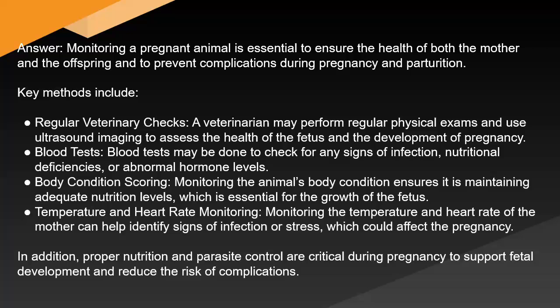Blood tests may be done to check for any signs of infection, nutritional deficiencies, or abnormal hormone levels. Body condition scoring. Monitoring the animal's body condition ensures it is maintaining adequate nutrition levels, which is essential for the growth of the fetus. Temperature and heart rate monitoring. Monitoring the temperature and heart rate of the mother can help identify signs of infection or stress which could affect the pregnancy. In addition, proper nutrition and parasite control are critical during pregnancy to support fetal development and reduce the risk of complications.